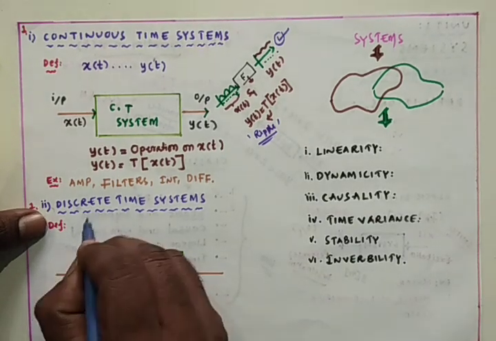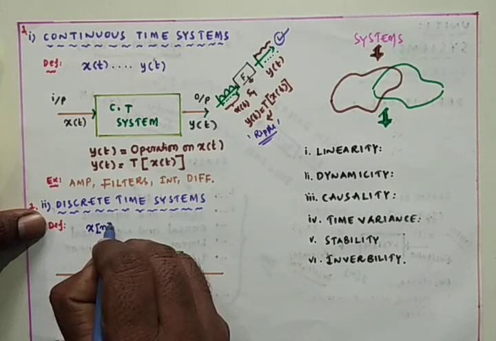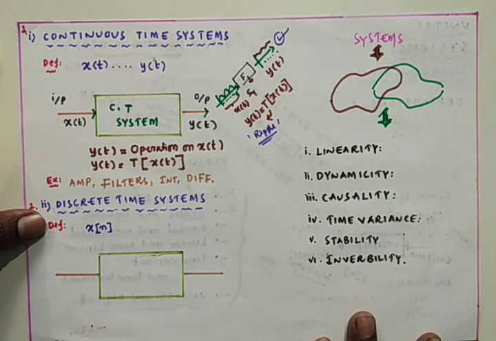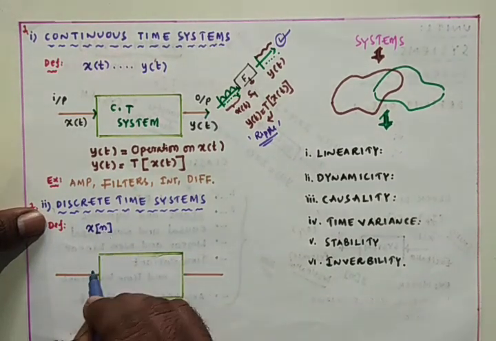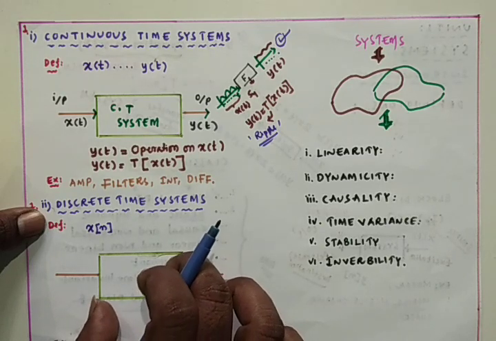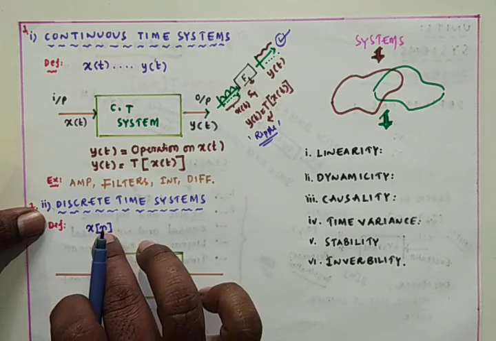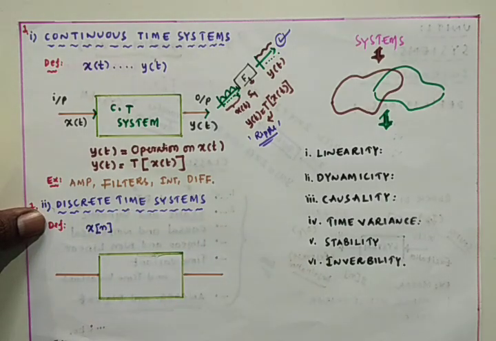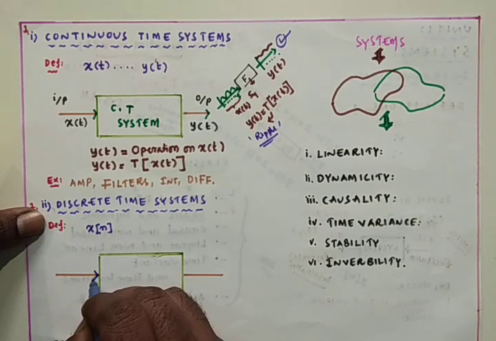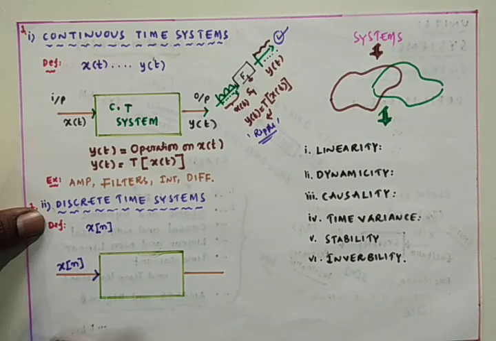That means here we have the input signal x of n, which is the mathematical representation of discrete time signals. If this is a discrete time system, it transforms the discrete time input signal into the discrete time output signal. This is the input, we can call it x of n.